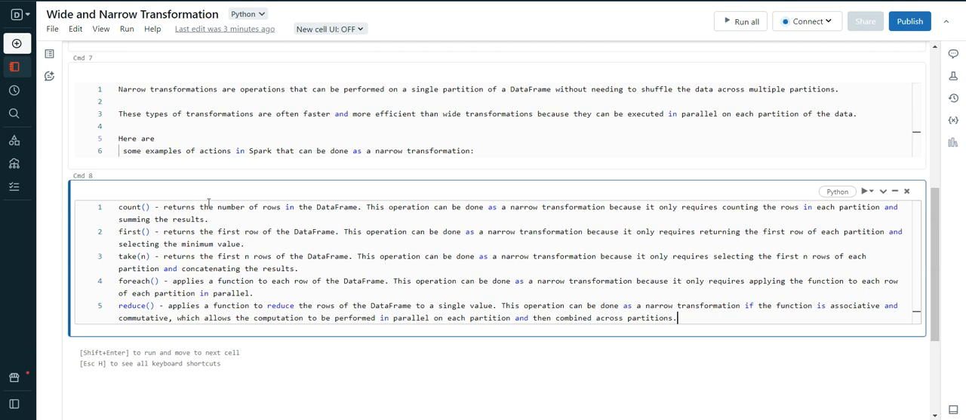Take returns the first n rows of the data frame. Same thing. This operation can be done as a narrow transformation because it only requires selecting the first n rows of each partition and concatenating the results. Foreach applies a function to each row of the data frame. This operation can be done as a narrow transformation because it only requires applying the function to each row in each partition.